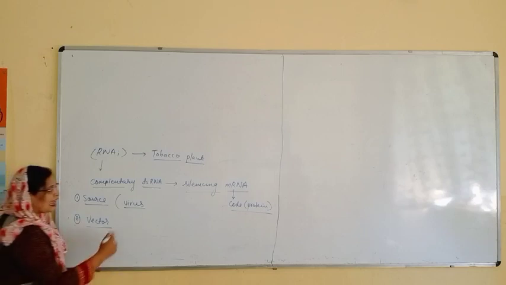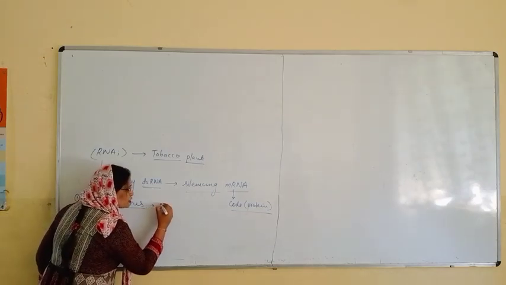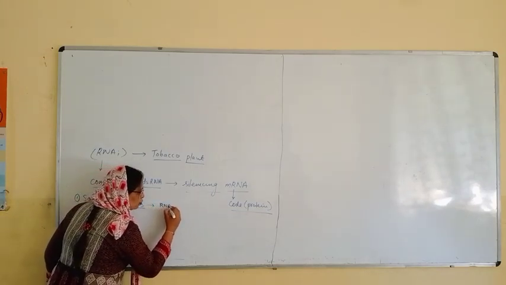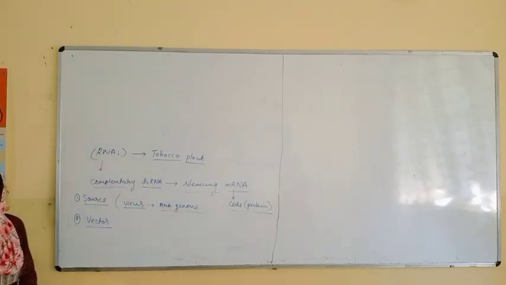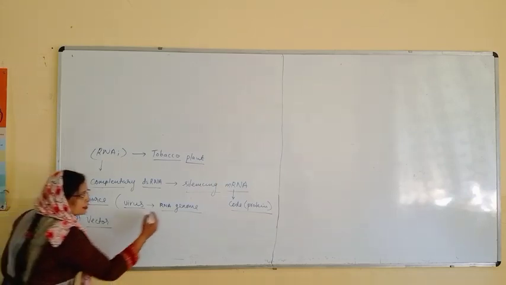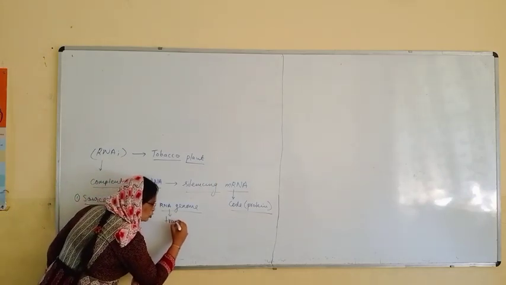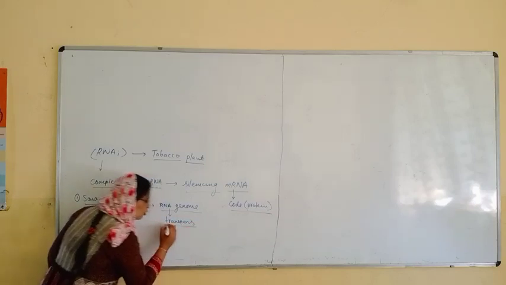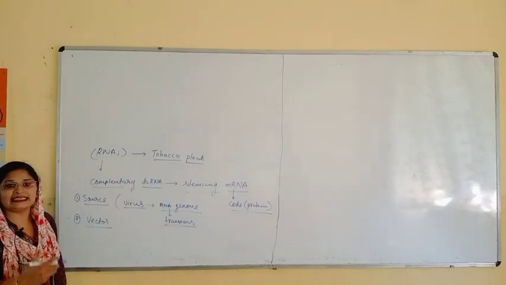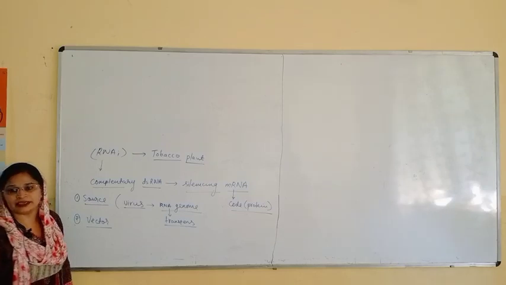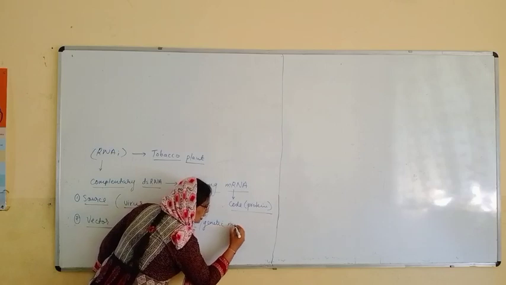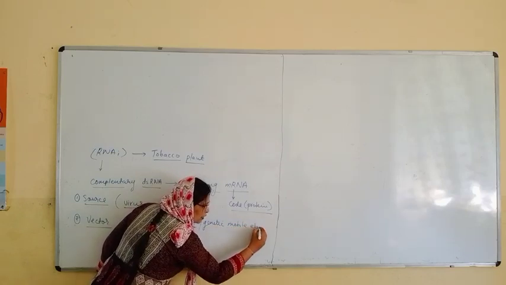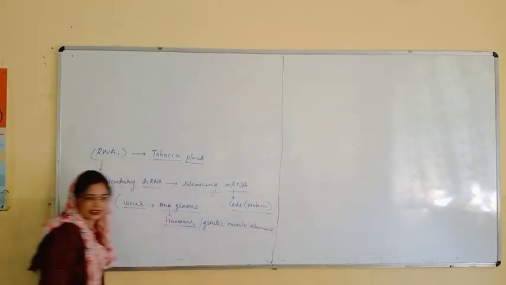This virus will have an RNA genome, or some genomic material, and this will act as transposons. They are known as transposons or genetic mobile elements, which you get from that virus.